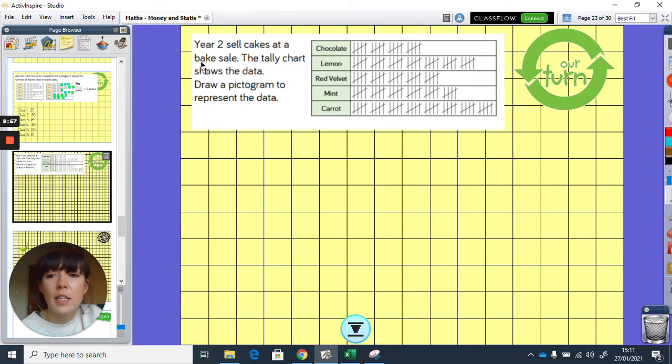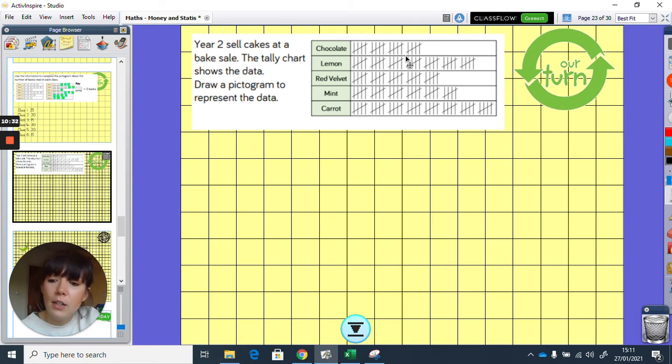Year 2 sell cakes at a bake sale. The tally chart shows the data. Draw a pictogram to represent the data. Okay? So the first thing I would do is work out how many of each, and then I would draw a pictogram myself to show how many of each. Remember to do your key. Now, as you can see, as they've all closed the gate, these will be in multiples of 5, okay? So your pictogram can have a key where, say, whatever picture you want, it could be like a little cake or something, that would equal 5, okay?